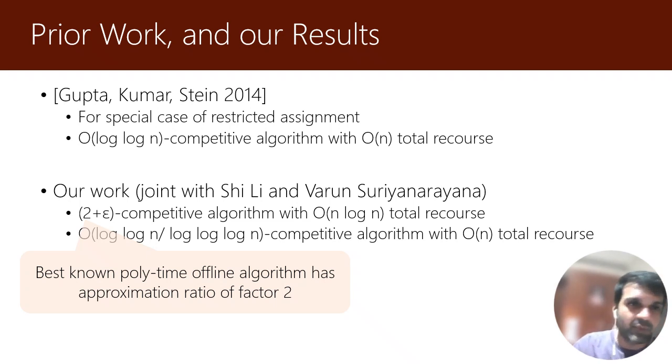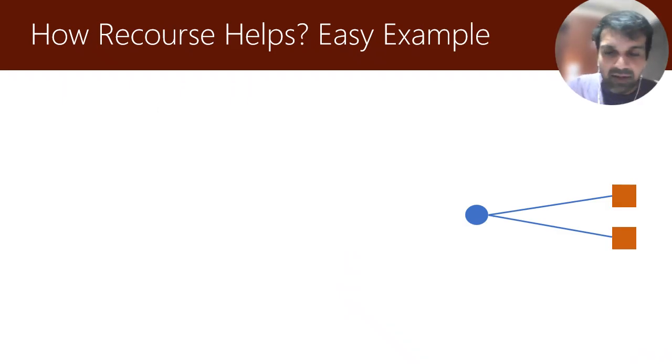So the first result is almost right in terms of the approximation quality, because even for offline algorithms, the best known polynomial time factor that we know now is a factor of 2. Okay, so that's about the results. Let's get into the technical aspect of our algorithms.